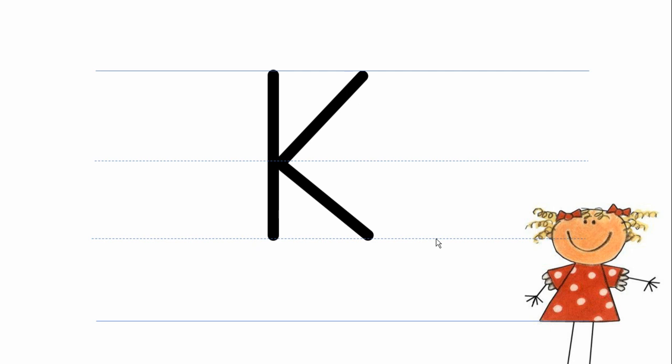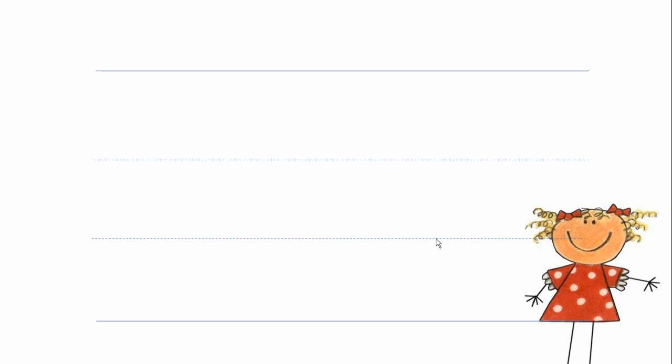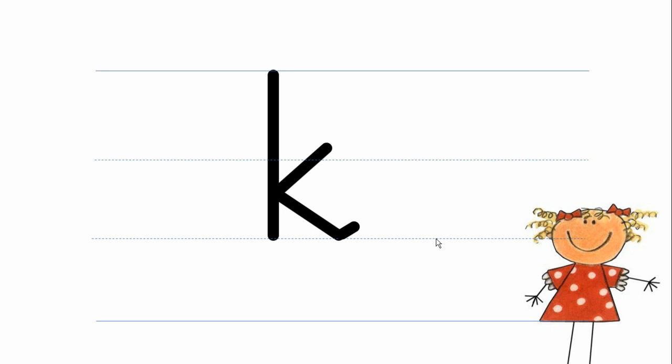Now, to make a small k, you have to make another straight line moving from the first line towards the third line. Starting from the second line, you make a slanting line towards the straight line, and from the very same point you make another slanting line towards the third line. There you have it. There you have the small k.